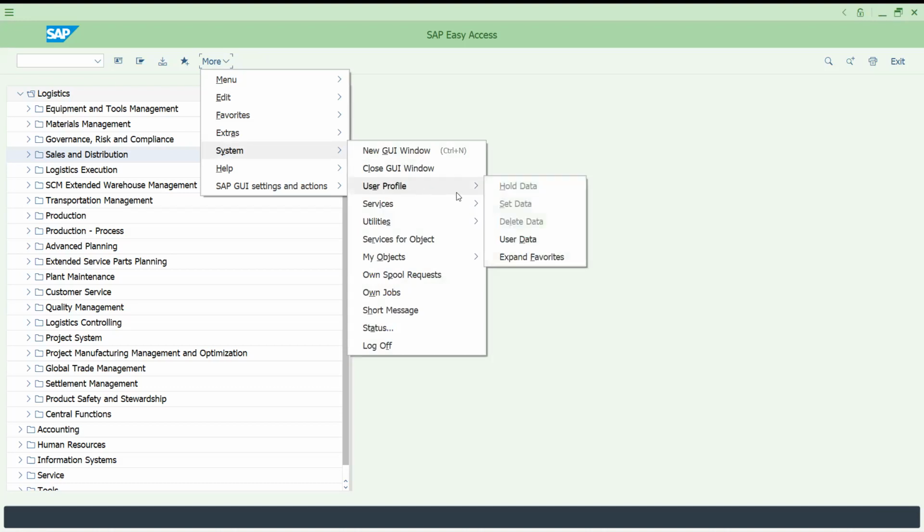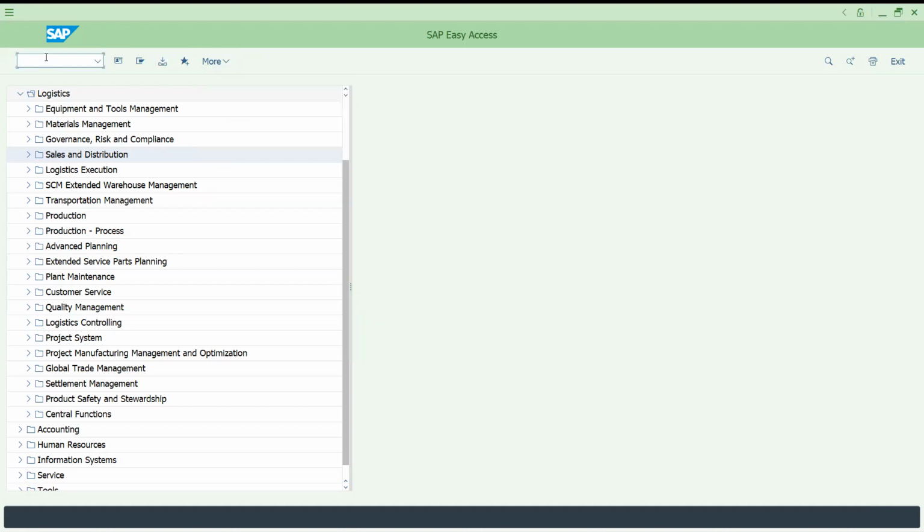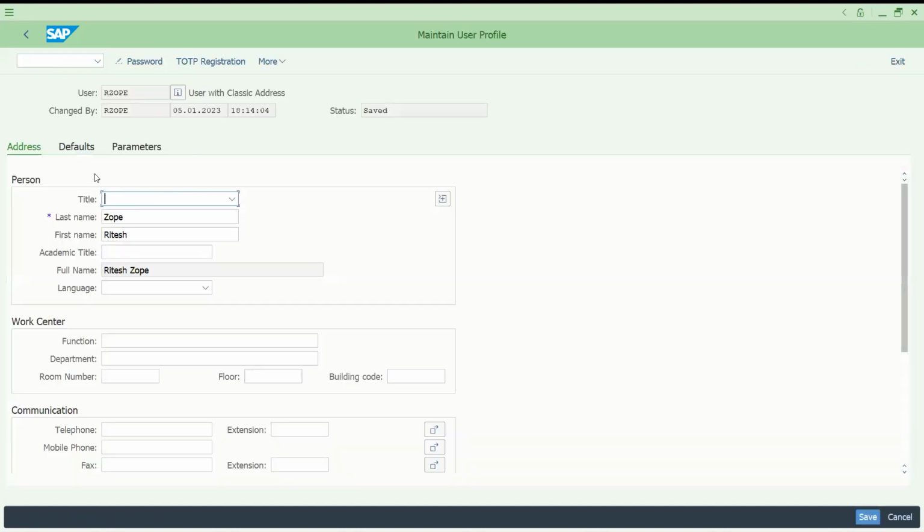Okay, there is one transaction called SU3. You can go by transaction also.